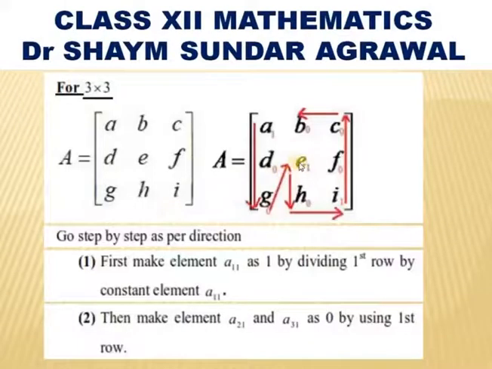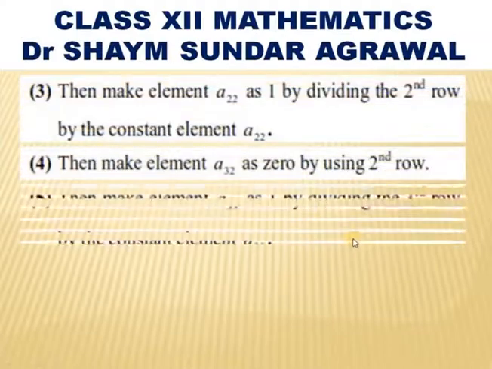Then go to the second row second column, make it 1, then come down, make it 0, then go to a33, make it 1, then go upper, that is the second row third column and first row third column, make it 0 by using third row, then make first row second column as 0 by using second row.